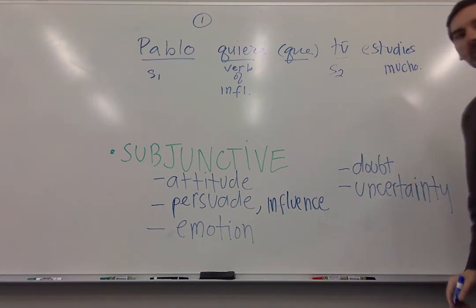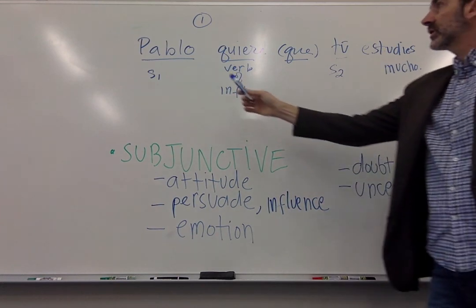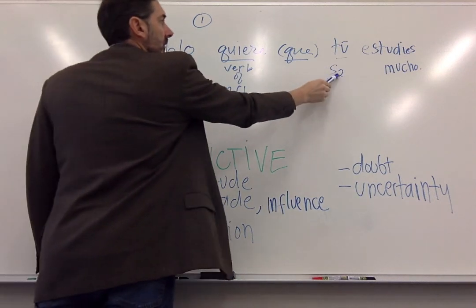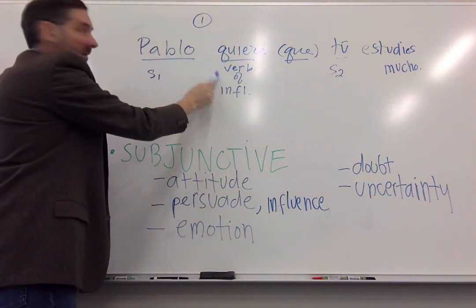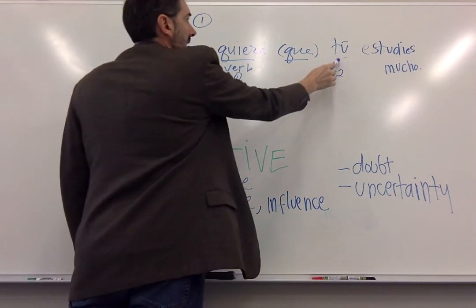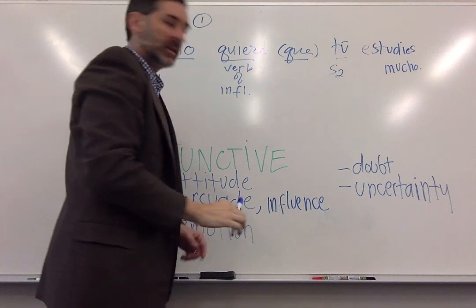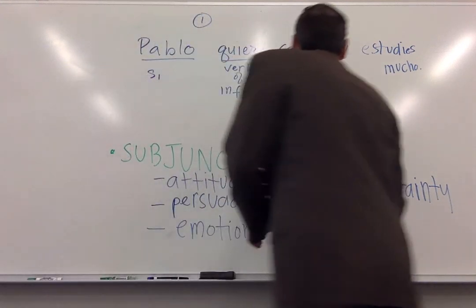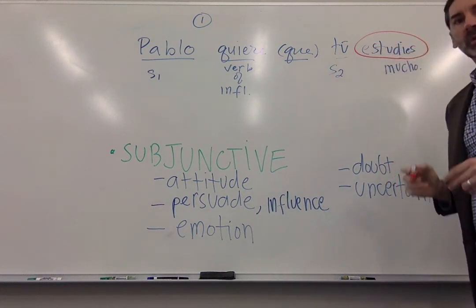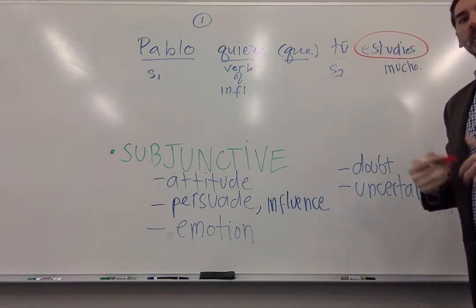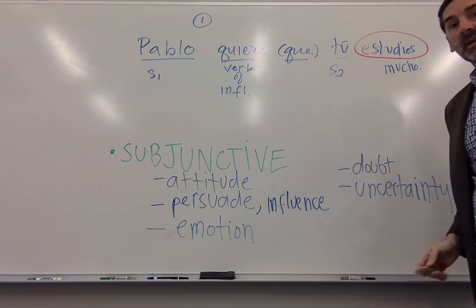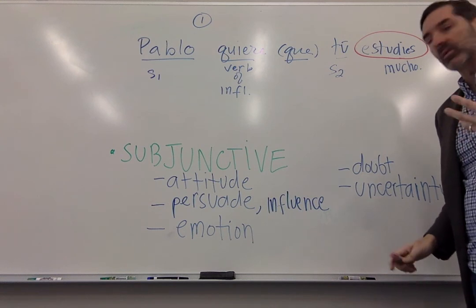That's my basic subjunctive sentence because it has two different subjects, Paul and you. It has a verb of influence because Paul wants to influence you in a certain way. It has my connector que. And this verb here, estudies, is in the subjunctive mood. So it's the verb after the que that we're focusing on today. That verb must be conjugated in a special way.